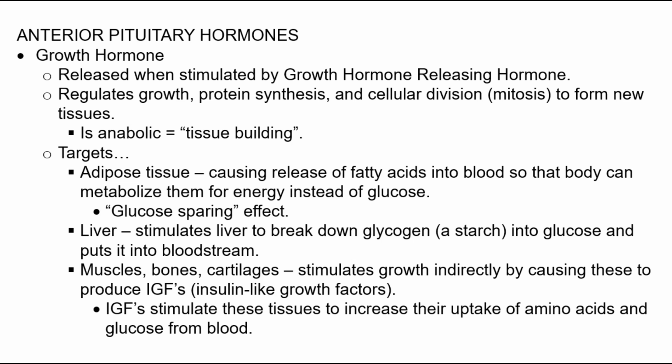The primary targets of growth hormone are adipose tissue, the liver, muscles, bones, and cartilages. In adipose tissue, it stimulates the breakdown and release of fatty acids into the blood so that the body can metabolize those as a fuel source instead of using glucose. This is called the glucose-sparing effect. In the liver, growth hormone stimulates the breakdown of glycogen, which is a starch, into glucose, and then it releases that glucose into the bloodstream.